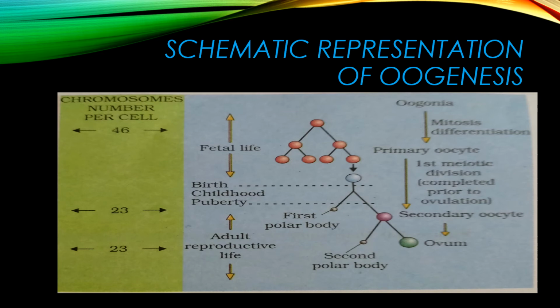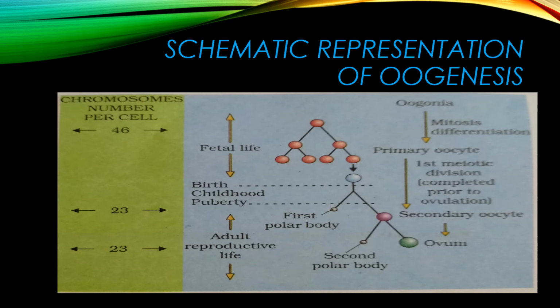Here the process of oogenesis is summarized. All the stages can be seen here sequentially. All the red cells where fetal life is written are oogonia. Every month one oogonia grows and forms the primary oocyte. Here I'm telling you all red are the oogonia. So this is a multiplicative stage.